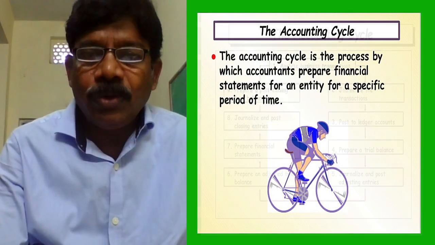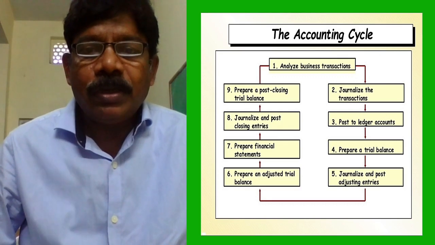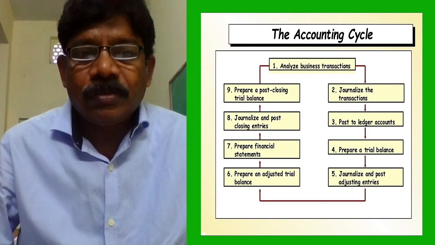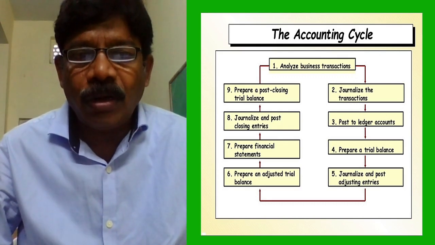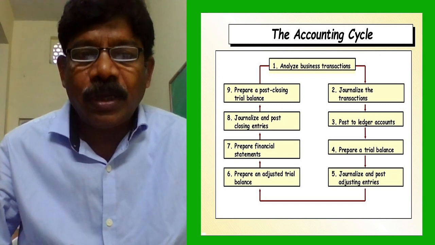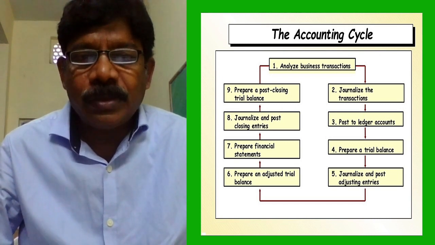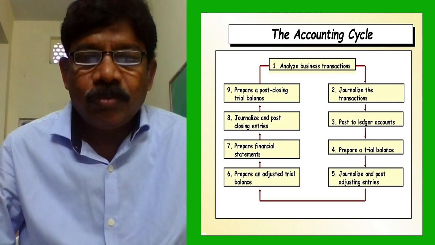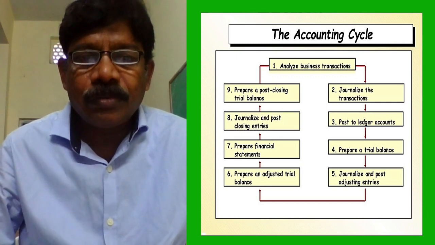What they will do: analyze the business transactions, whether they are financial or not. If a financial transaction is there, they will pass a journal entry and post it into the ledger account.